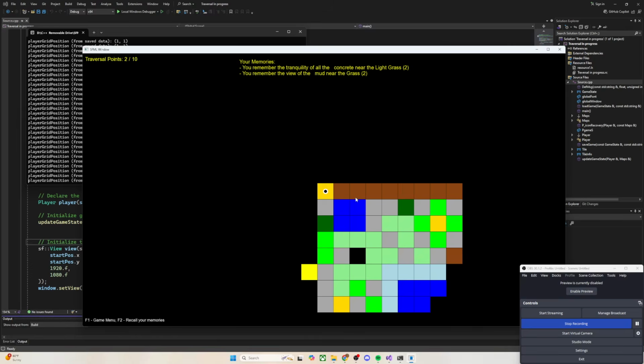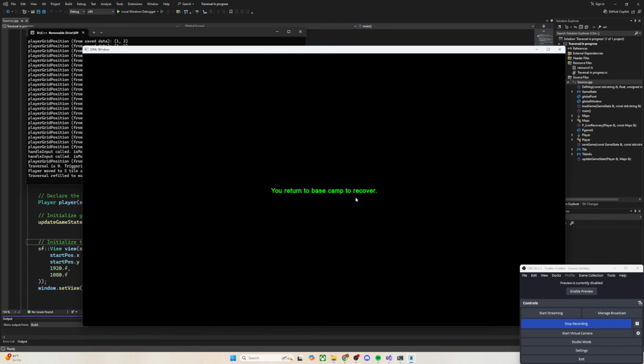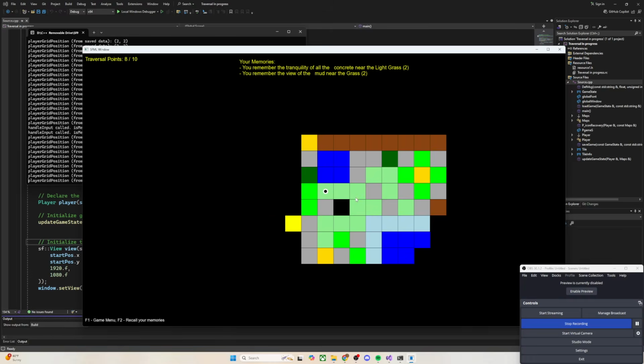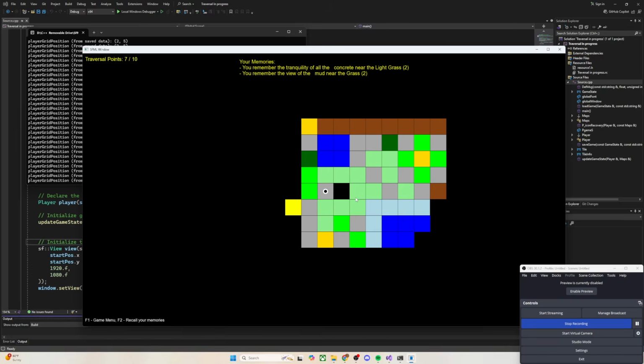I need the game state to be saved more regularly and not just on player movement, because a lot of the things are based on individual movements. So yeah, that's pretty much the game at this point.